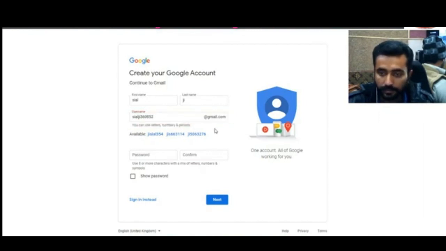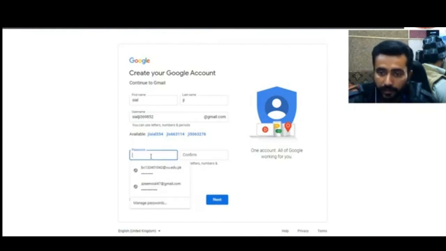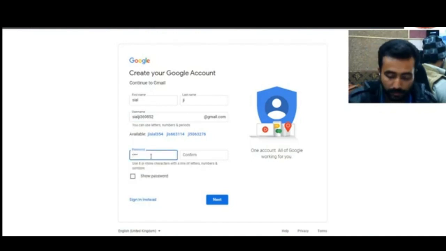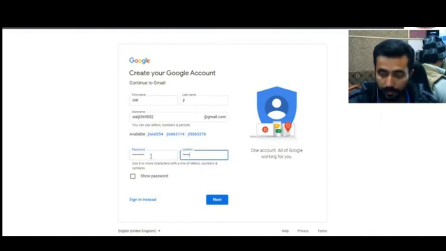For this, yes, we have this username. This is a unique username that only Google give us for our identity. Okay, here is our password. Now next,